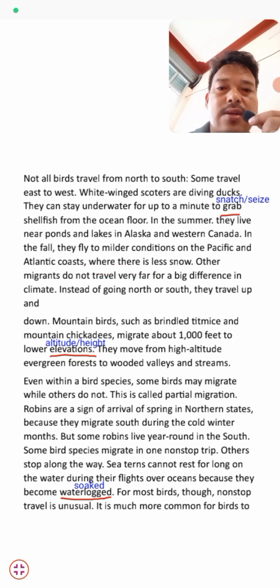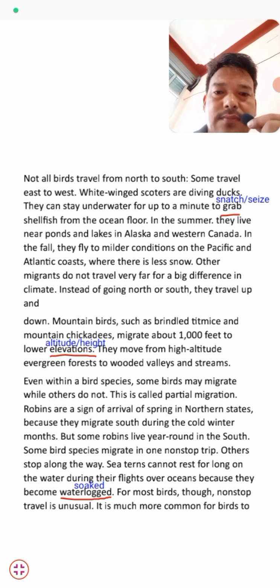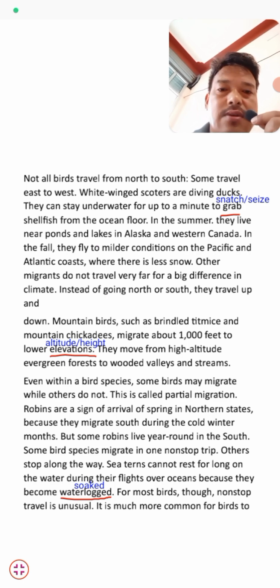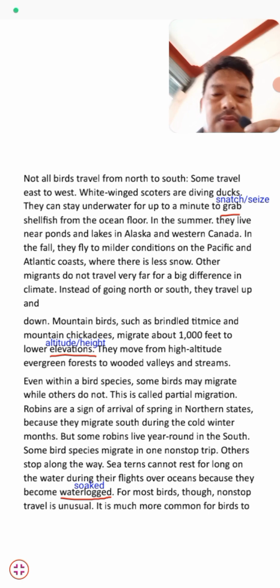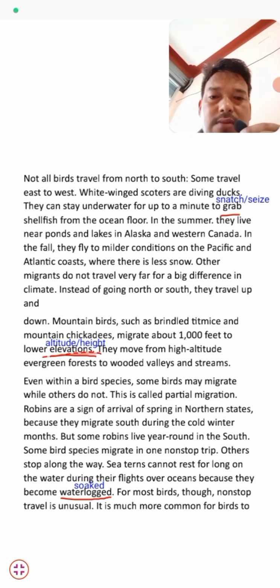Other migrants don't travel very far for a big difference in climate. Other species don't travel very far, even with a big difference in climate. Instead of going north or south, they travel up and down. Mountain birds such as chickadees, titmice, and mountain quail migrate about 1,000 feet to lower elevation. They move from high-altitude evergreen forest to wooded valleys and streams.